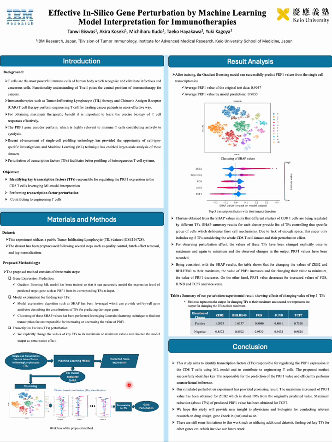In the first step, a gradient boosting machine learning model has been trained to accurately predict the expression level of PRF1 from the given transcription factors as input.